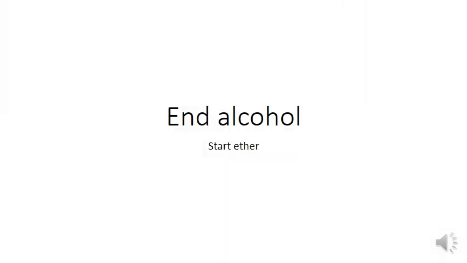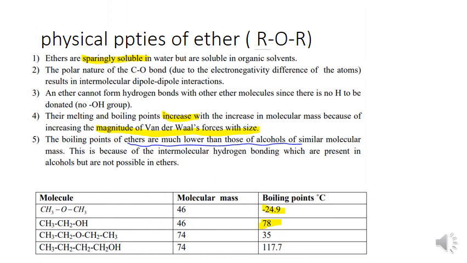Now, start of ether. You know there is no hydrogen bond in ether. Ether is sparingly soluble in water, but soluble in organic solvents. Due to electronegativity, the resulting intermolecular force is polar interaction. It is polar in nature: one end is partially negative, the other partially positive, so this is a polar molecule.